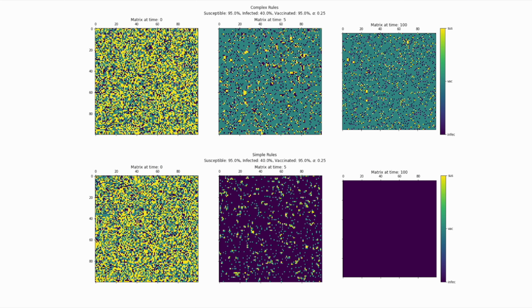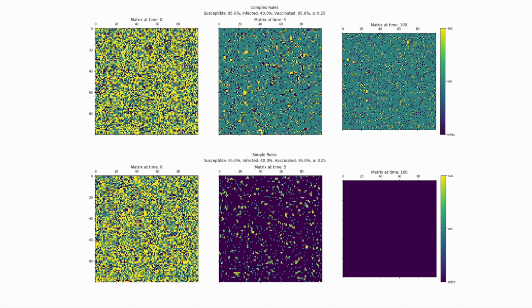Cierra and Chris talked about the 2 different rule sets we use to model our research question. Our complex rules are shown in the top panel and our simple rules on the bottom. On the left, we have the initial conditions of the matrix at time step 0. We take another snapshot at time step 5 in the middle and at time step 100 on the right. We can see that our complex rules start to stabilize towards vaccinated in the population by time step 5 in this situation. On the bottom, we see infected start to dominate even at time step 5.